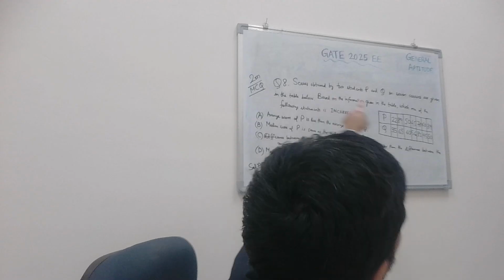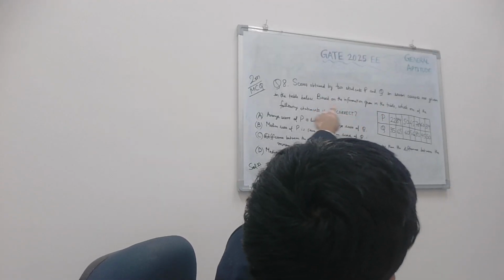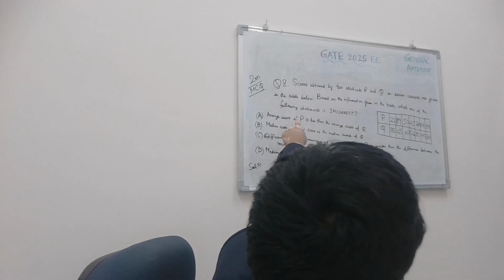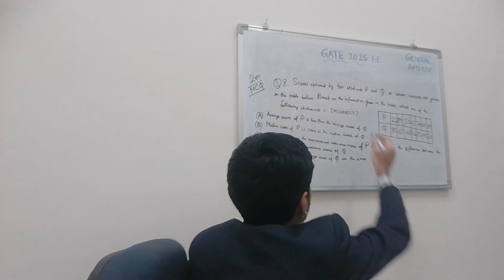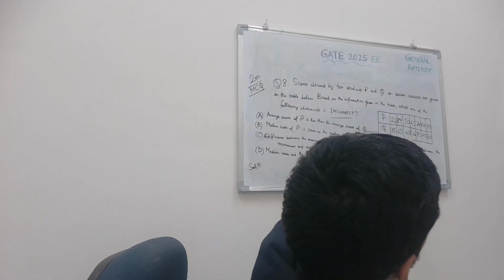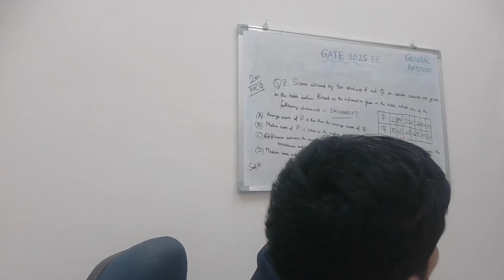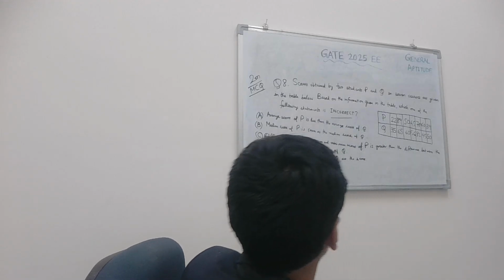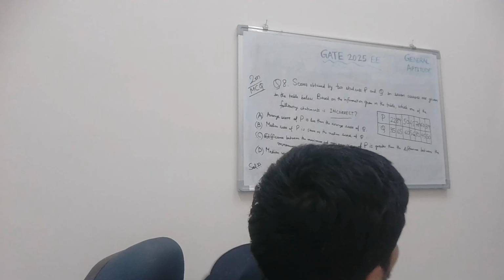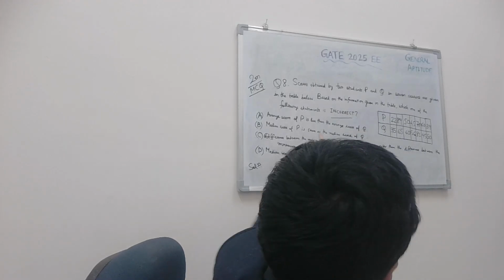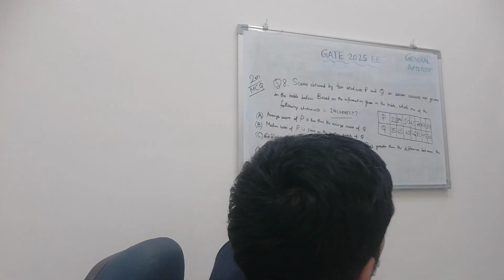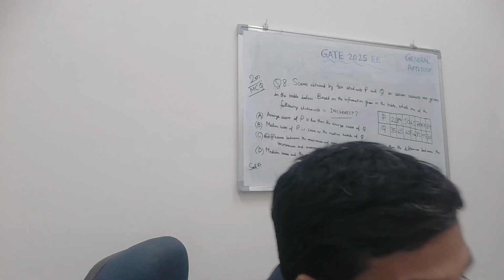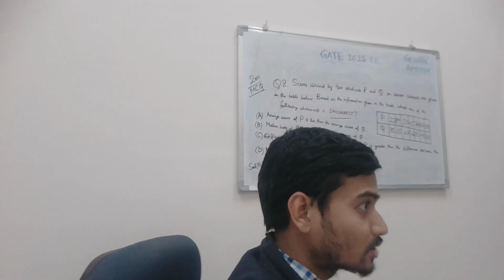The question is given as: scores obtained by 2 students P and Q in 7 courses are given in the table below. Based on the information given in the table, which one of the following statements is incorrect? Mind, incorrect, not correct. P and Q scores are given: 20-35, 89-65, 50-60, 45-56, 78-81, 60-45, 39-50. And the options are: option A, average score of P is less than the average score of Q; option B, median score of P is same as the median score of Q; option C, difference between the maximum and minimum scores of P is greater than the difference between the maximum and minimum scores of Q; and option D, median score and the average score of Q are same. So let's explore the options one by one.